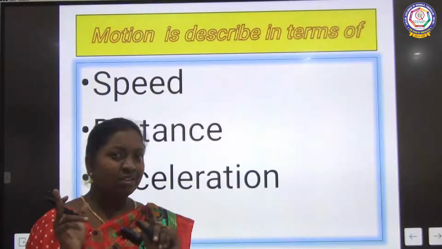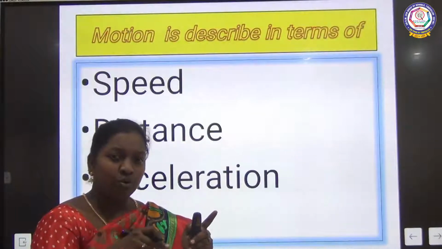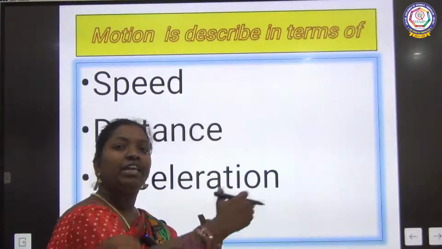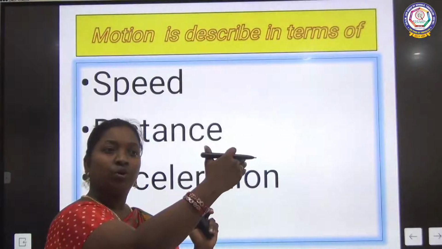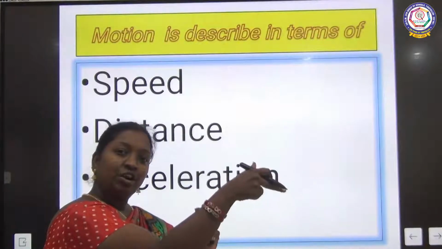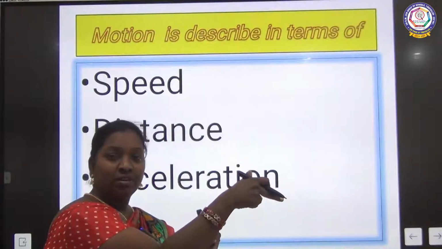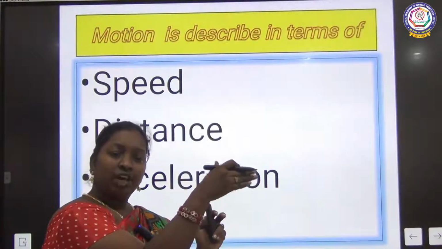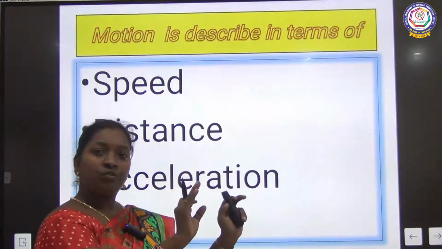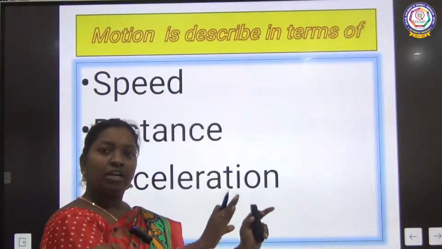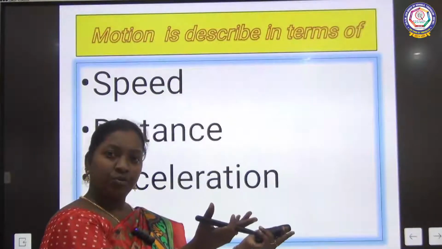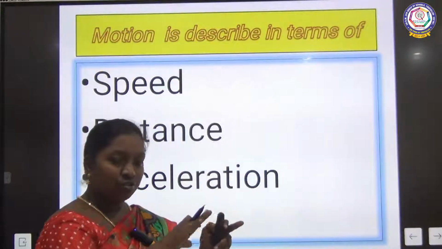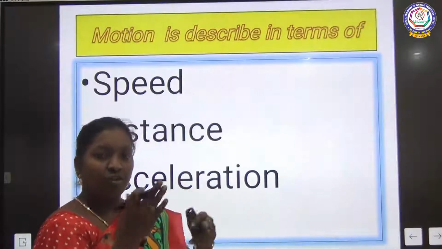Between this, there is a force applying. When we apply a force only, it will move. The object will start to move. So when it starts moving, that object has attained a motion state. Okay, the same object, if you apply no force, it will be there where we left it. So that means no change in position. It is called rest. Do you understand the difference between motion and rest?